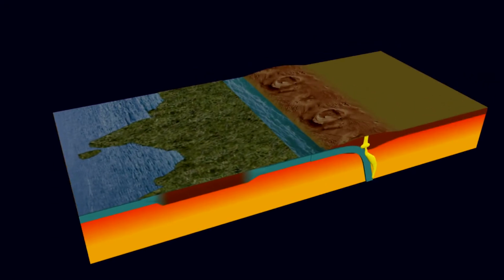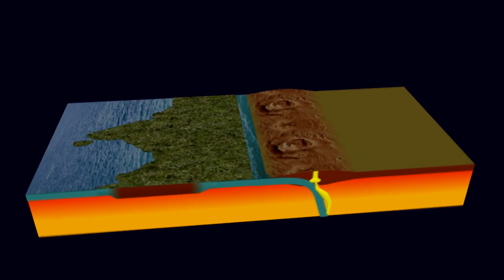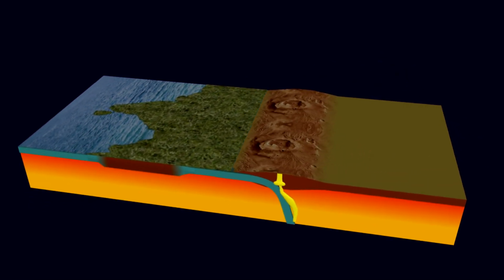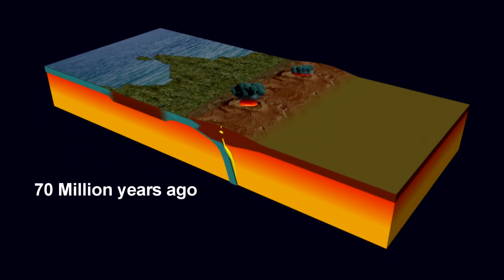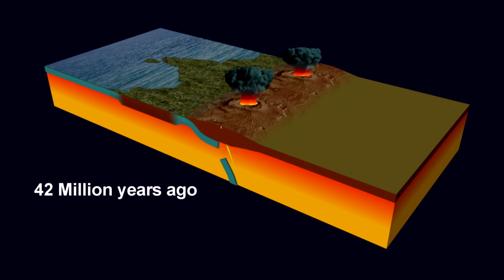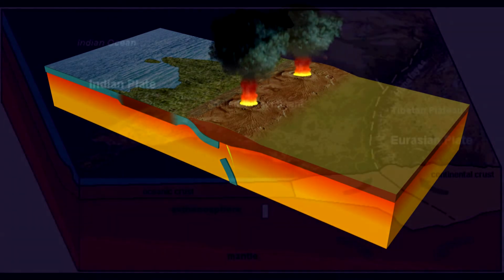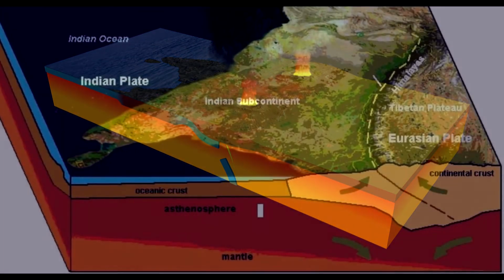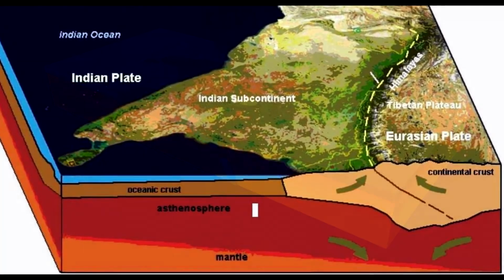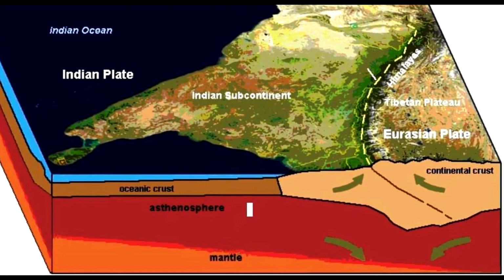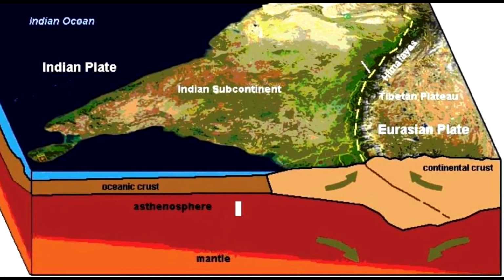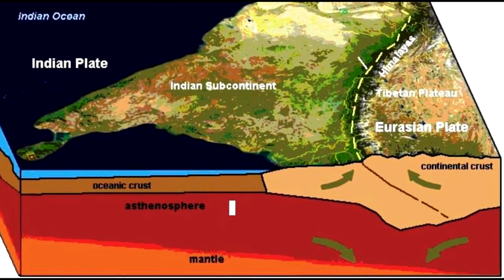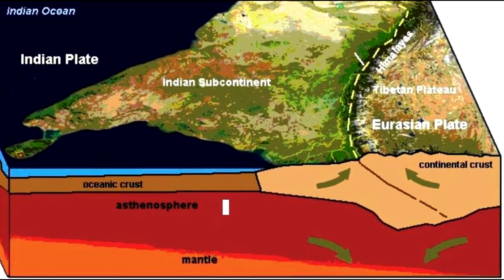I am presenting a very interesting animation here. Here the movement of the plate is taking place almost 70 million years ago. The Indian plate is moving and it collided with the Eurasian plate. As a result, the Himalayan mountain has formed, and still this plate is moving northwardly. Although the movement of this plate is very slow, maybe 10 centimeter per annum, at that time the movement was a little bit faster than the present movement.